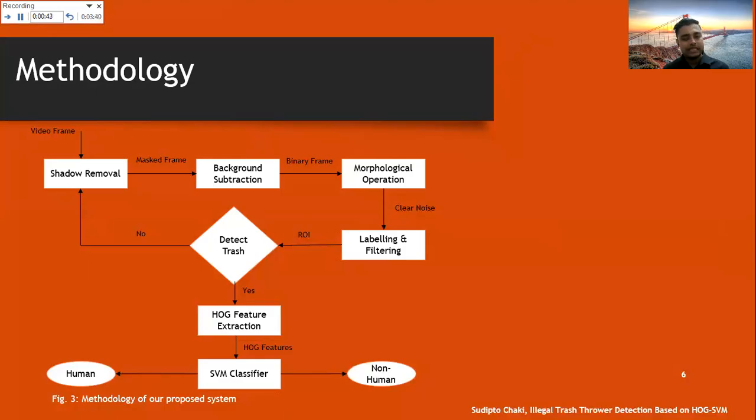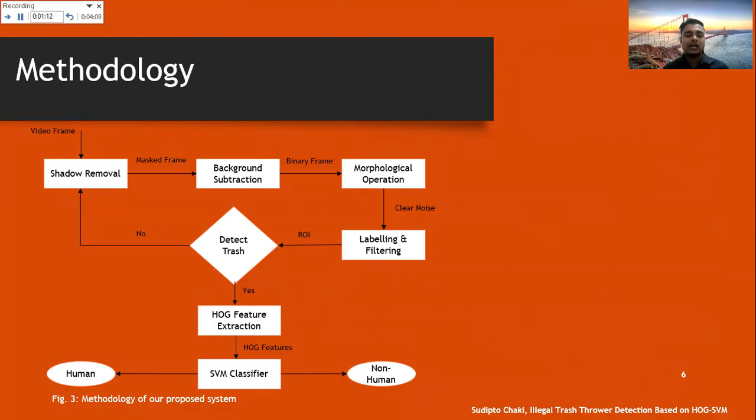The binary frame that is the output from the background subtraction part is fed to the morphological operation part. As we all know, morphological operation is used to reduce the noise levels. For this purpose, we have used morphological operations like closing and opening operations. We have performed some labeling and filtering operations for effectively identifying the region of interest parts.